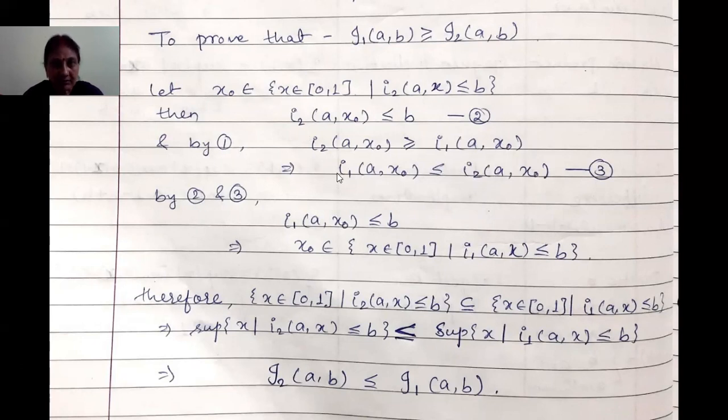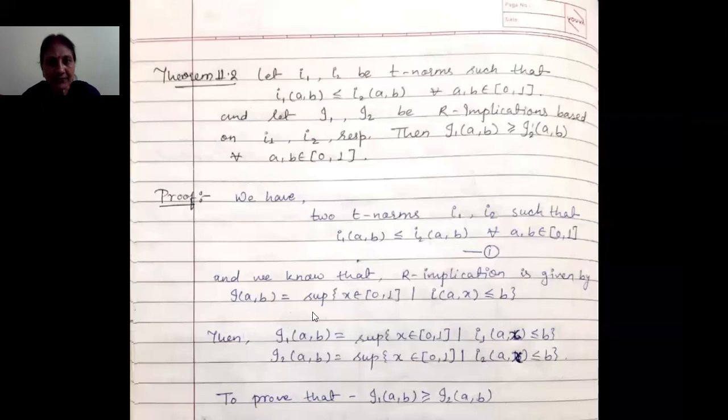Because I2(A,x0) is less than or equal to B and I1(A,x0) is less than or equal to I2(A,x0), therefore from inequalities number 2 and 3, we will get I1(A,x0) is less than or equal to B. That means x0 is satisfying the condition of this set.